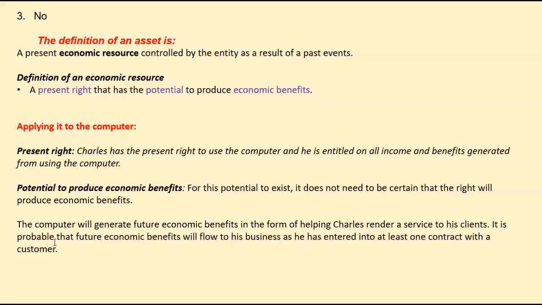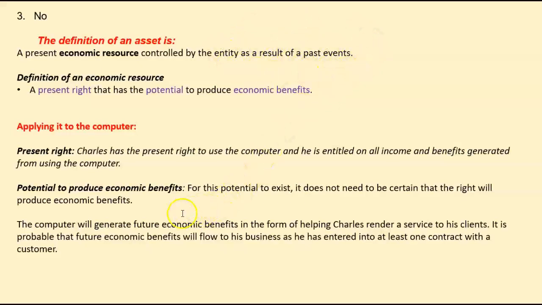He's going to send out account statements from that computer. He is going to keep track of work that is done or has to be done on that computer. So obviously, there are economic benefits that will flow to the business as a result of using the computer.